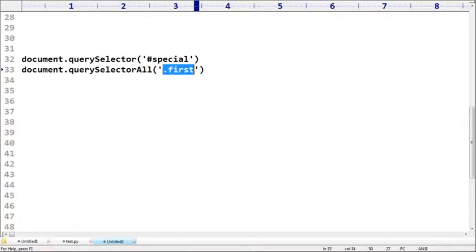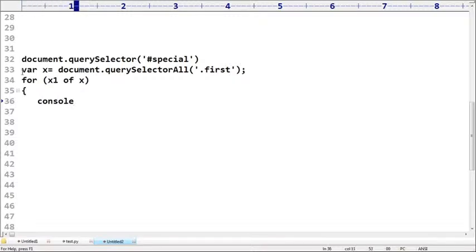Remember that the argument is always based on CSS. Make sure document is like this, right? Now it is going to provide all elements. Sir, querySelectorAll. That's why where x is equal to like this, right? Now for x1 of x, just console.log of x1. Any doubt?